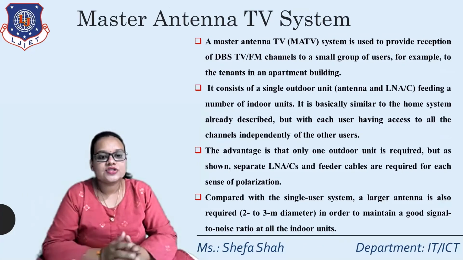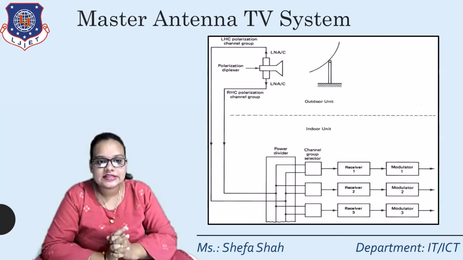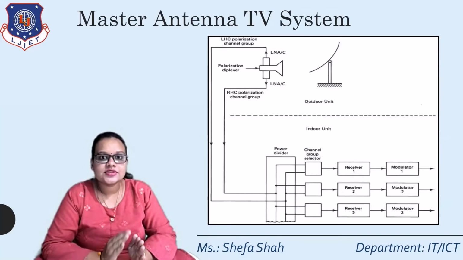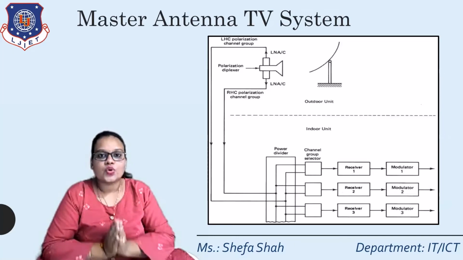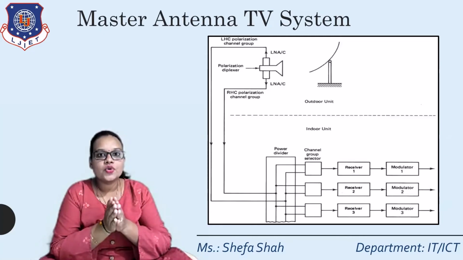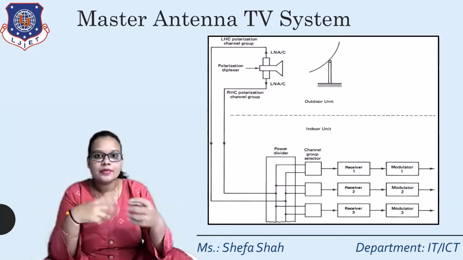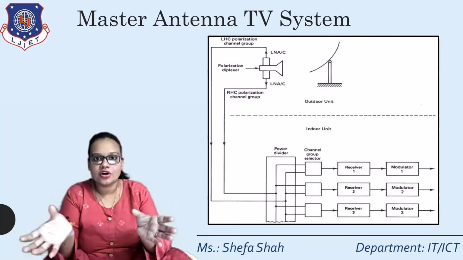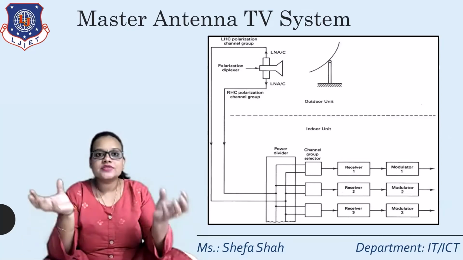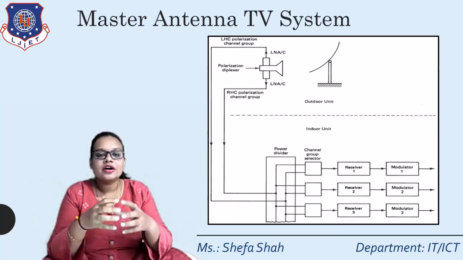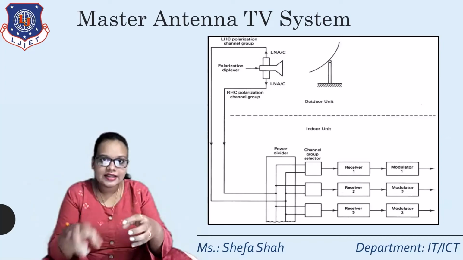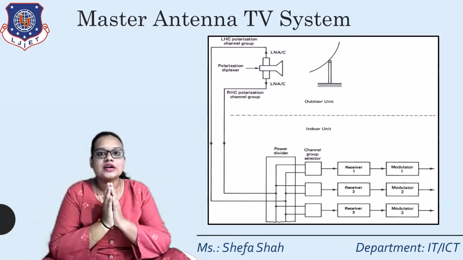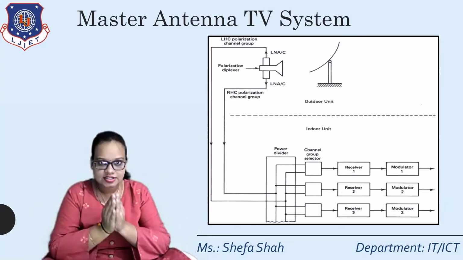So as you can see in this master TV antenna system, what is the basic difference between community antenna TV system and master antenna TV system? In community antenna TV system, we multiplex all the channels, then we demultiplex based on odd-numbered and even-numbered groups. After this, using the demodulator, we again multiplex using a combiner, and then only one particular signal will be received through these different systems.